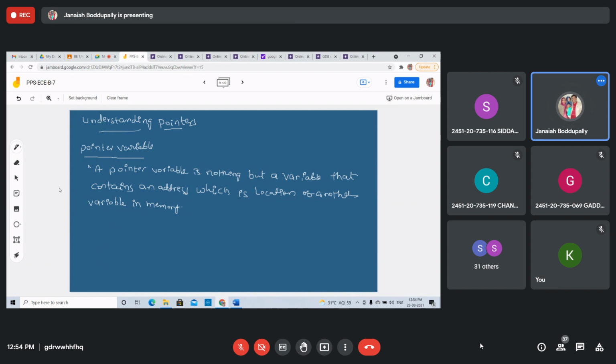A pointer variable is also stored in memory in another location. Suppose we assign the address of quantity to a pointer variable p. I am taking one variable p to store the address of the variable quantity.